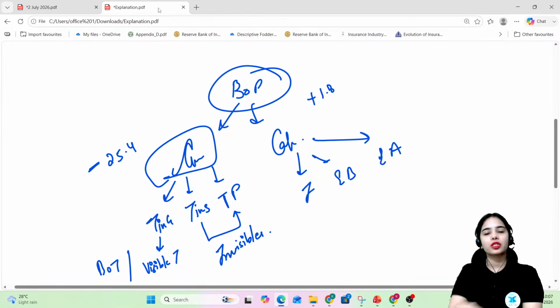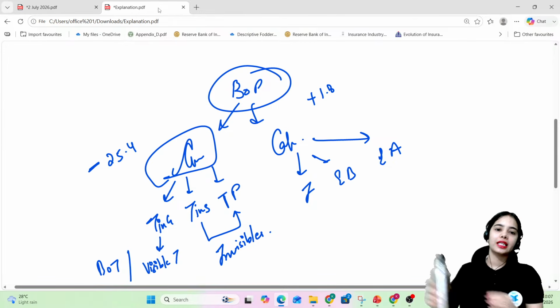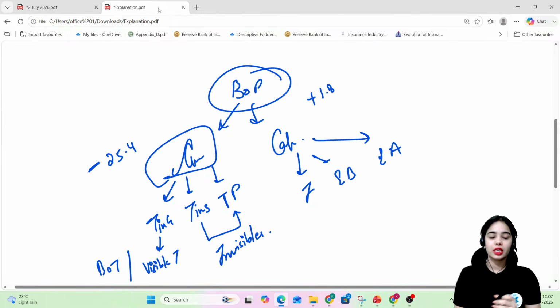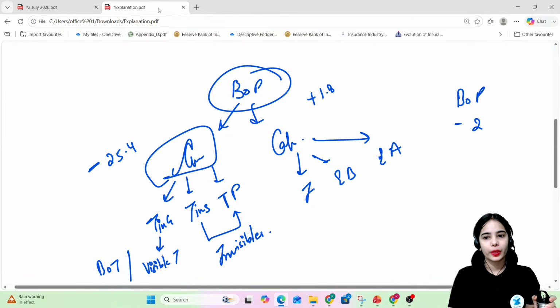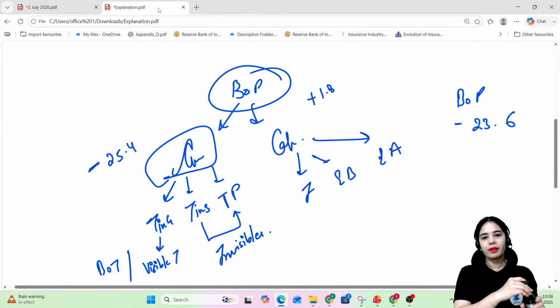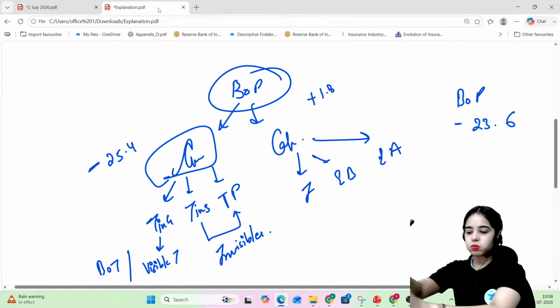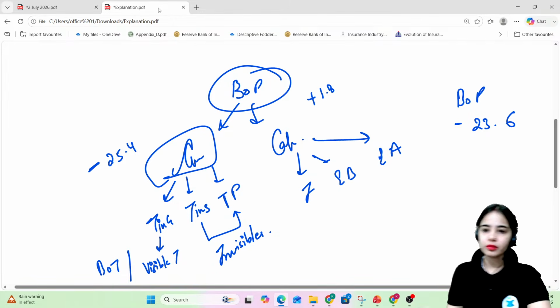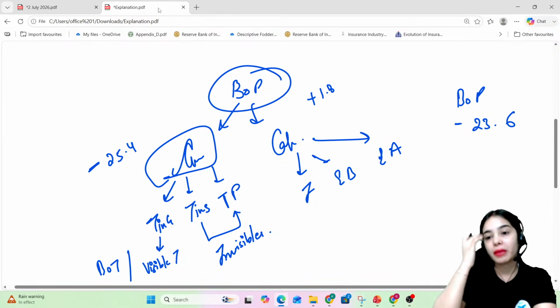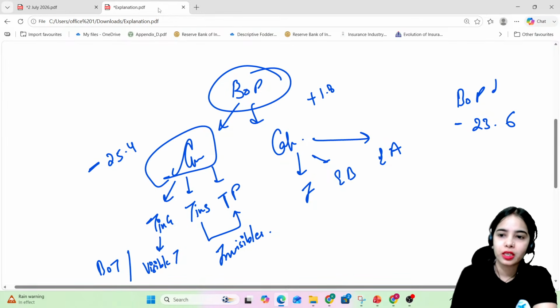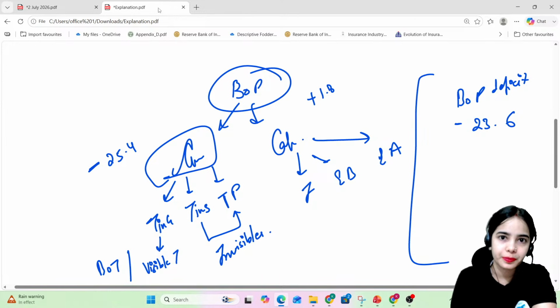So what is the balance of payment situation? Is it in surplus or deficit? The balance of payment is in deficit. The balance of payment is in deficit of how much? The balance of payment is in deficit of $23.6 billion. Okay. So here, with the deficit of balance of payment of $23.6 billion, how can we cover this balance of payment deficit?